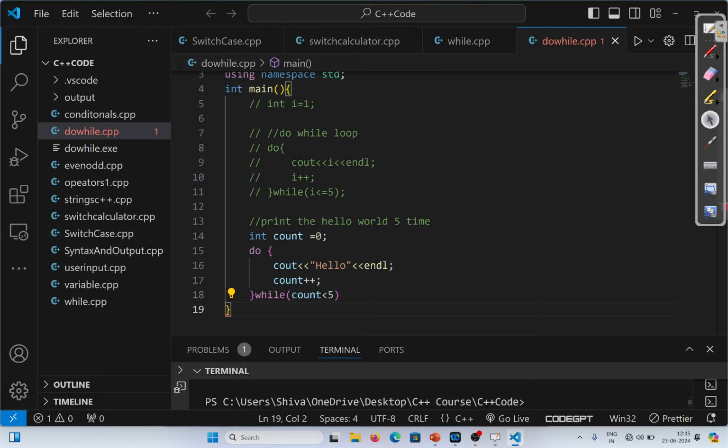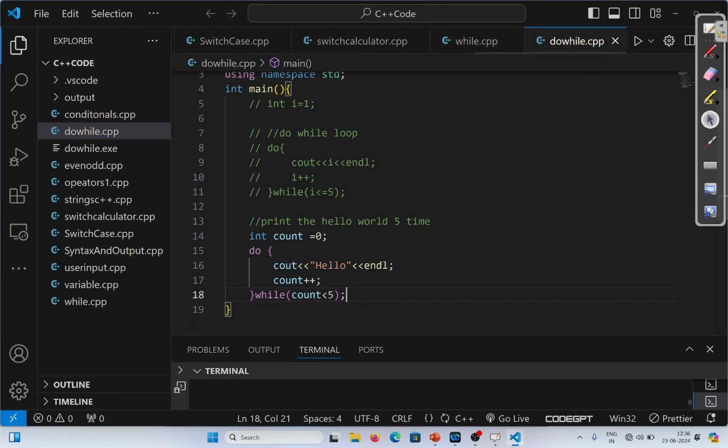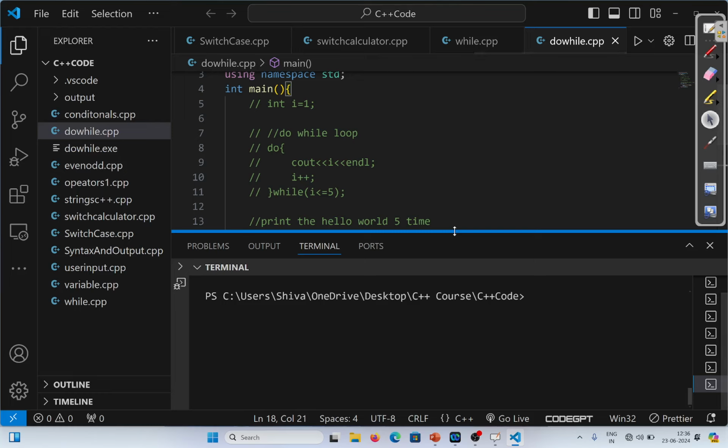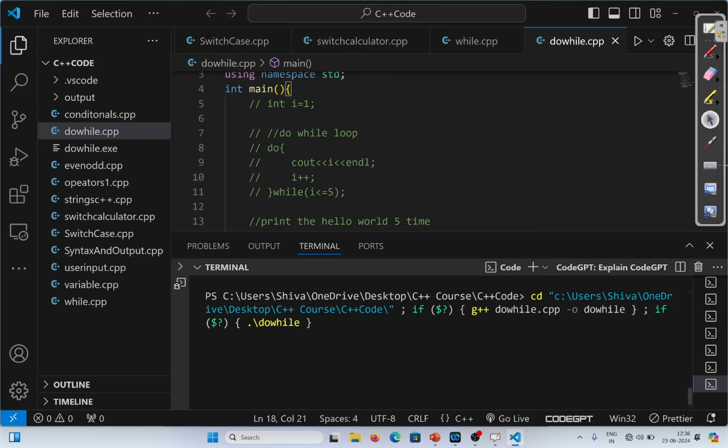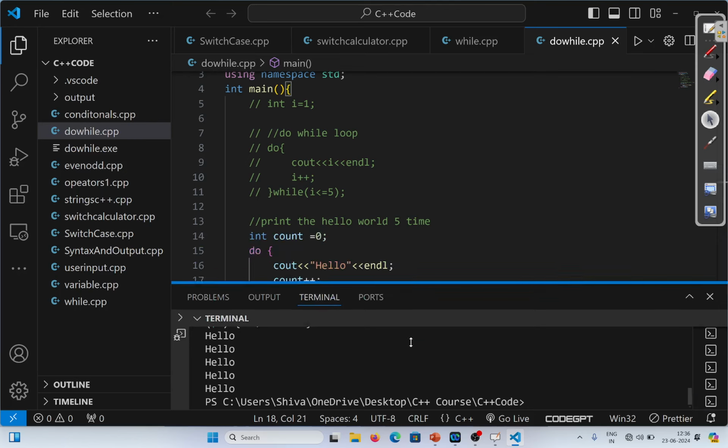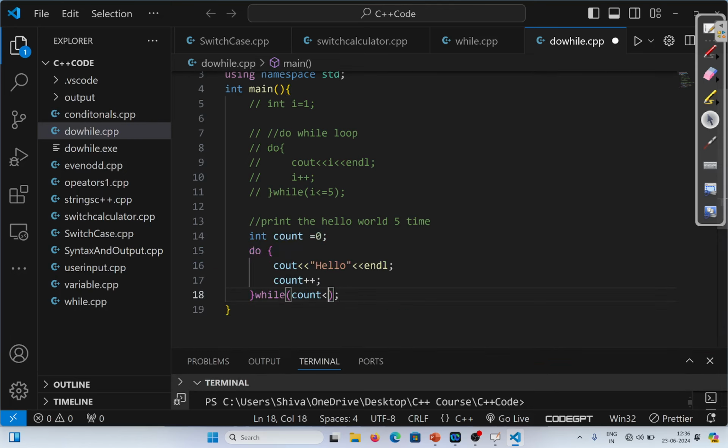It is going to print hello without checking the condition, and after that it is going to check this condition, that is count is less than 5. Let's execute this. Okay, we missed the semicolon over here. Now let's execute this again. So we are getting hello 5 times. If I change this condition from 5 to 10, it will print hello 10 times.